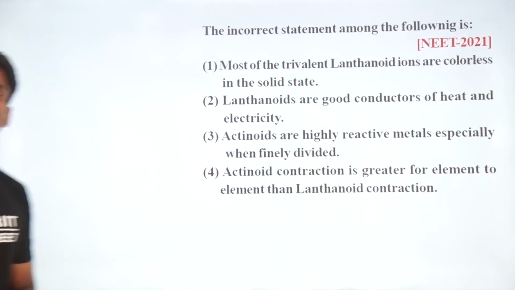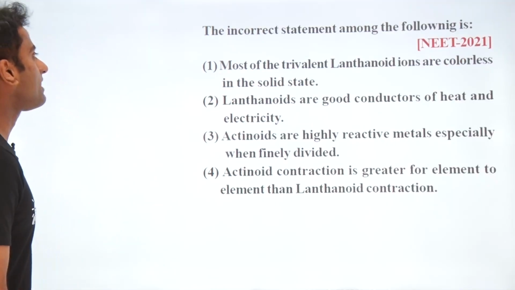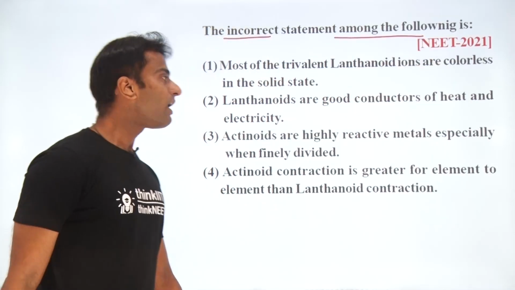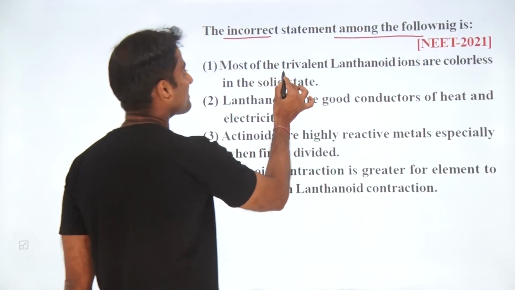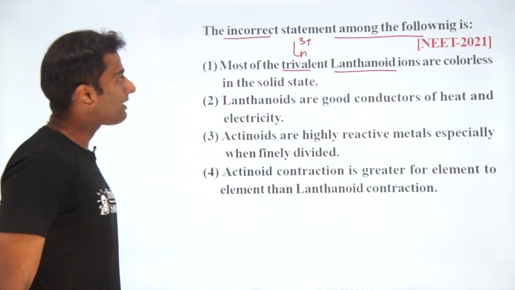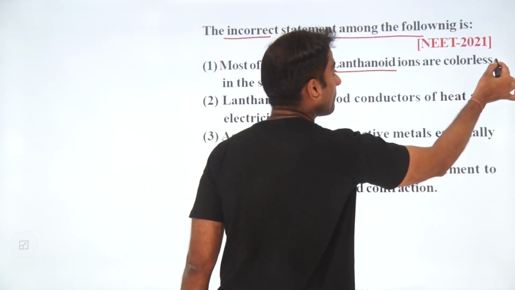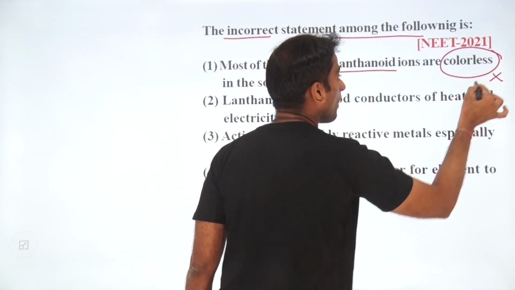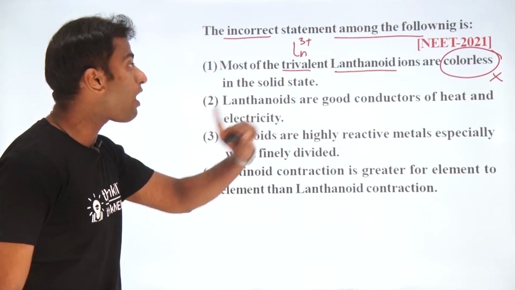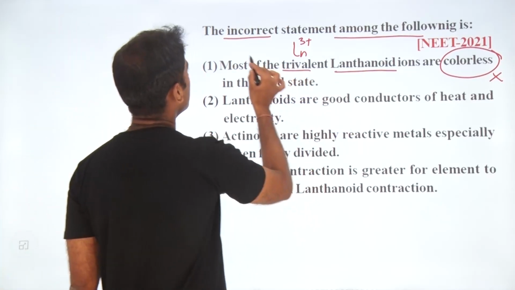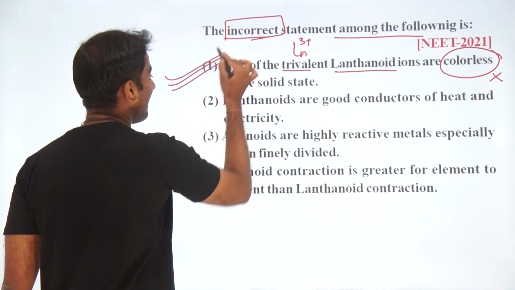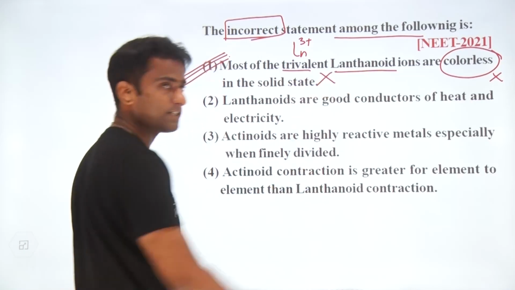Hello student, this question is asking the incorrect statement among the following. First, most of the trivalent lanthanides, valence 3, are colorless. Student, this one is going to be wrong. These have unpaired electrons. Mostly these are colorful, not colorless. So we want the incorrect statement, and the first statement is going to be incorrect, and this is your answer.